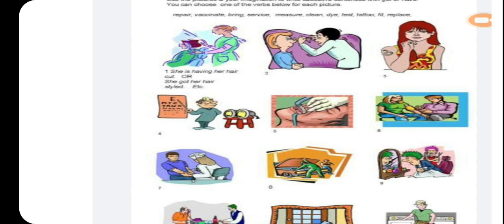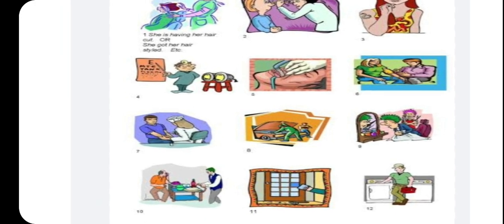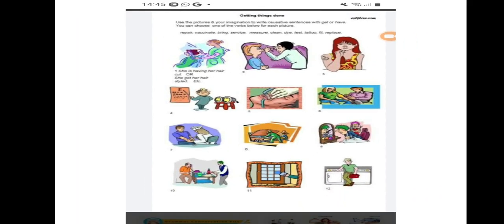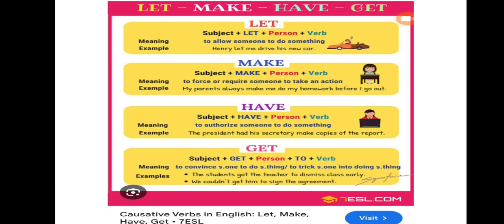In the other pictures we can see that, except for one or two, the others are doing something for someone, right? That is why I have pasted these pictures. Now this is a very important slide: let, make, have, or get. These are the four verbs, and help also, but these four verbs are frequently used in English. They are important because in every walk of life we use such kinds of sentences. So the structure is very important.